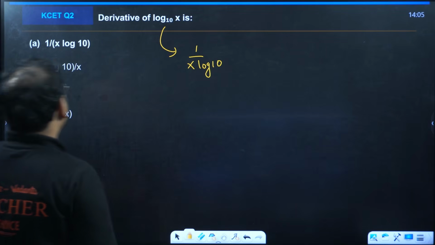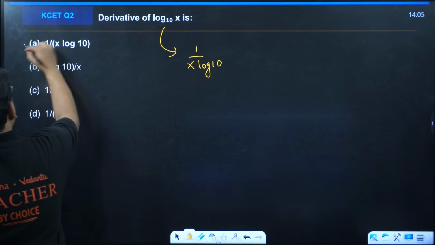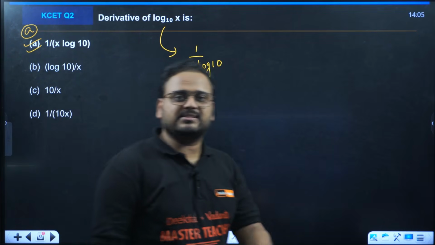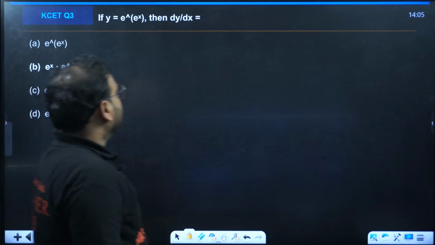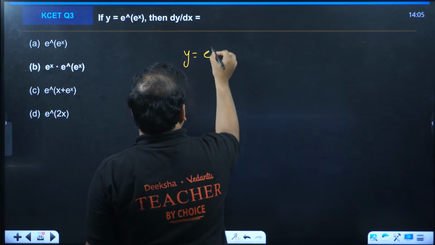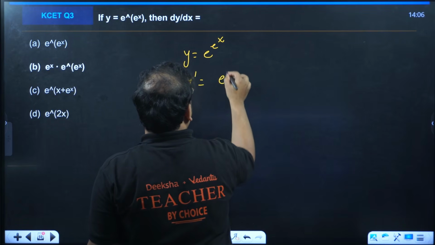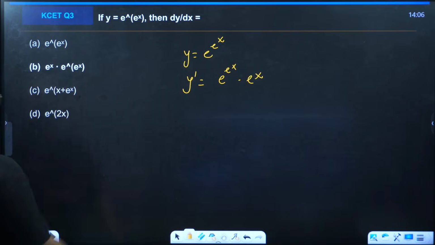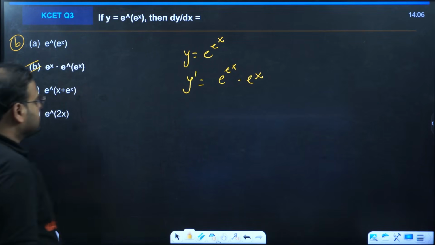Option is A. The formula is: log x with the base a has derivative 1 by x log a. Next, e power x. What is the answer going to be? y dash will be e power x times e power x. So the answer is B.